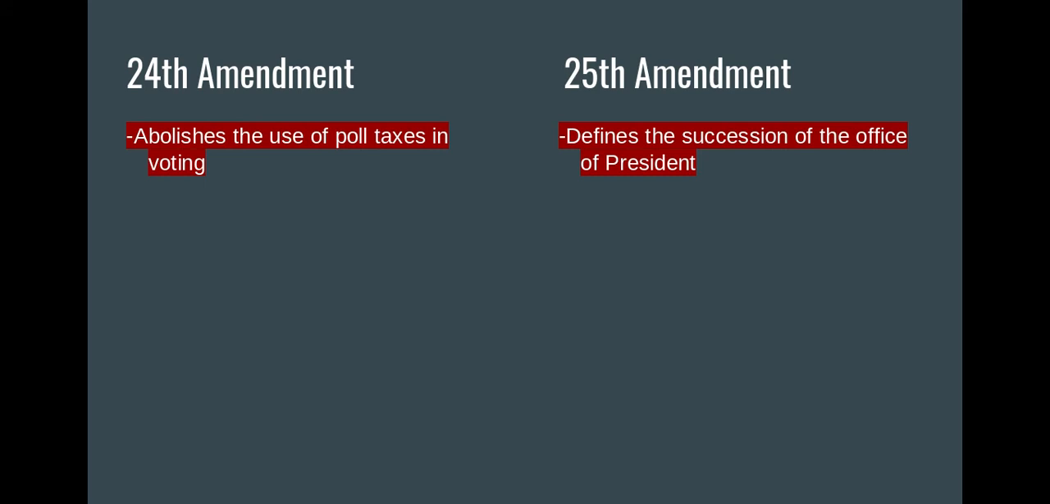And then the 24th Amendment abolished the use of poll taxes in voting. So people were previously having to pay a tax when they would go to vote, especially African American voters would have to pay a tax when they would go to vote. So the 24th Amendment abolished poll taxes. And then the 25th Amendment set up our presidential succession. So basically the order in which we have the president, after vice president, then kind of follows the order: Speaker of the House, President pro tem, so on and so forth through the presidential cabinet. This set up that exact order of how that would work.